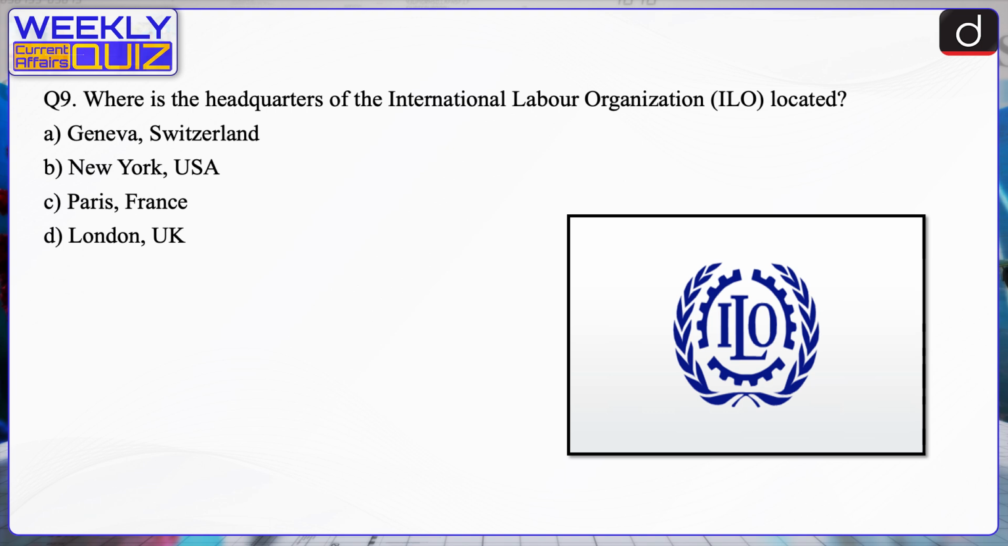Next question. Where is the headquarters of the International Labour Organization located? Geneva, Switzerland, New York, USA, Paris, France, or London, UK? The correct answer is option A, Geneva, Switzerland. The headquarters of the International Labour Organization is located in Geneva, Switzerland.